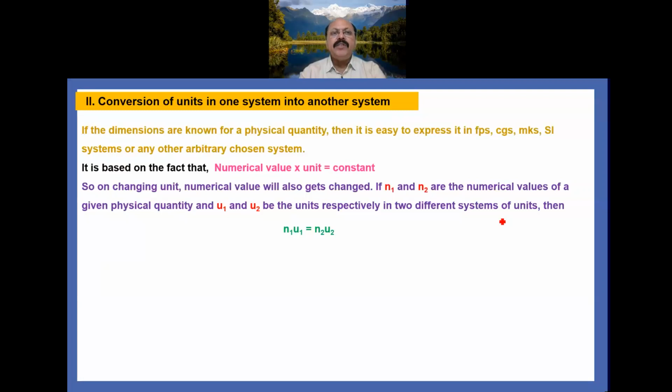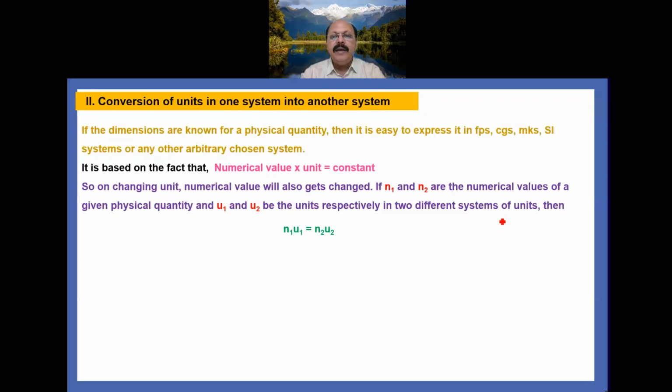It is based on the fact that numerical value multiplied by unit is equal to a constant. So on changing a unit, the numerical value will also change. If n1 and n2 are the numerical values of a physical quantity and u1 and u2 are the units respectively in two different systems of units, then n1 u1 = n2 u2.